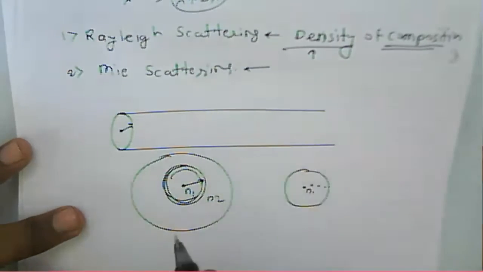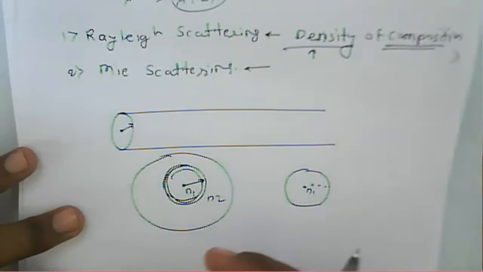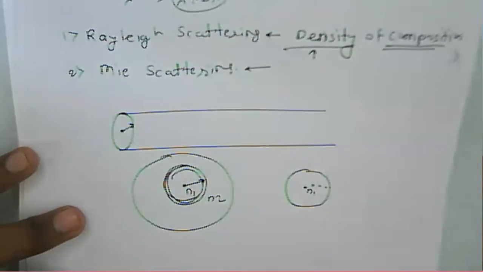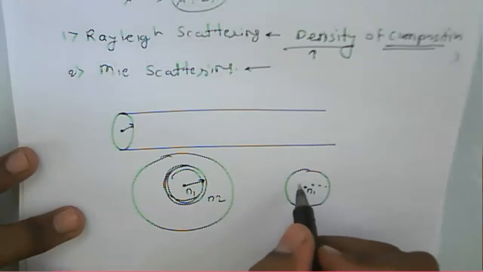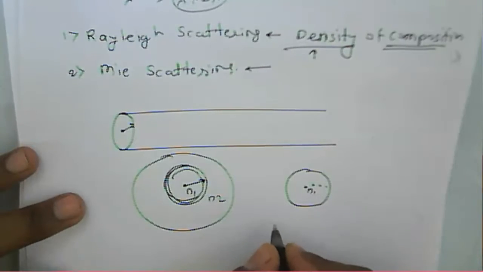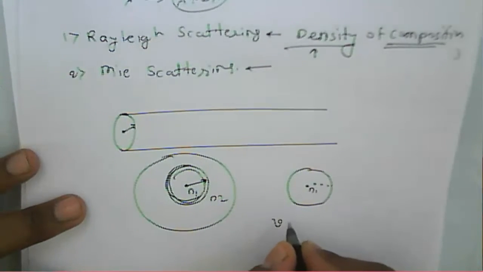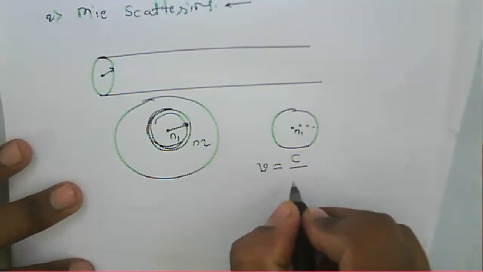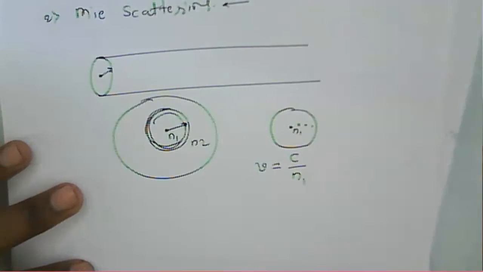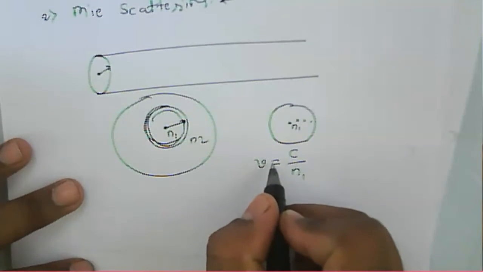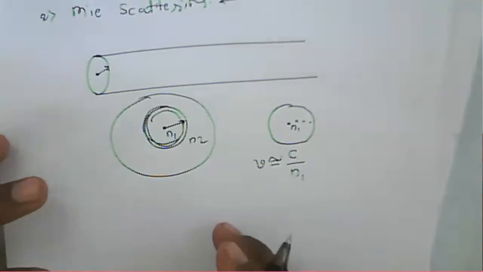This particular variation occurs at the time of manufacturing, so this n1 variation occurs. We know that the velocity of propagation of this signal depends upon the refractive index there.